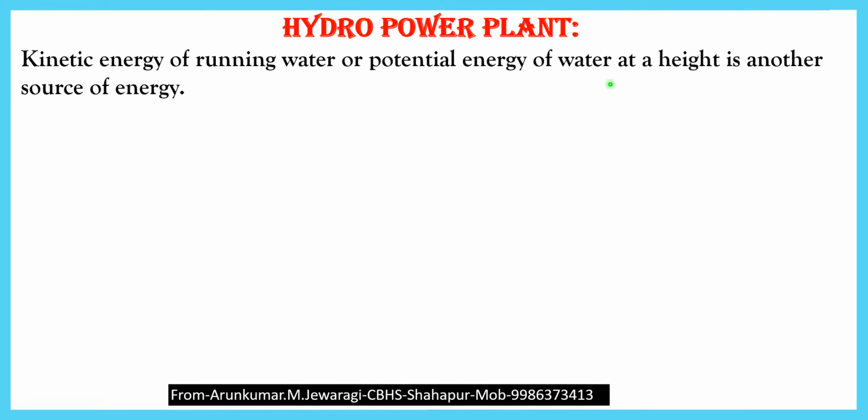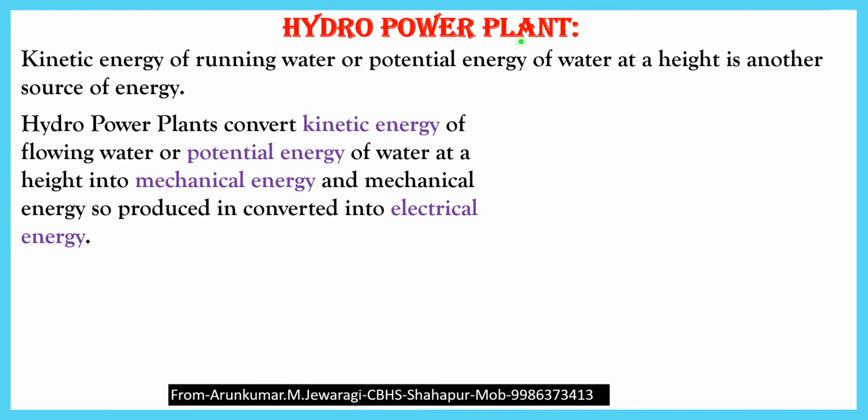Or the potential energy of water. Potential energy means the stored energy from the ground level. It is called what? Potential energy. So the potential energy of water at height is another source of energy. Either the kinetic energy of running water or the potential energy of water is used to produce electrical energy. Now we are going to know how hydro power plants work.